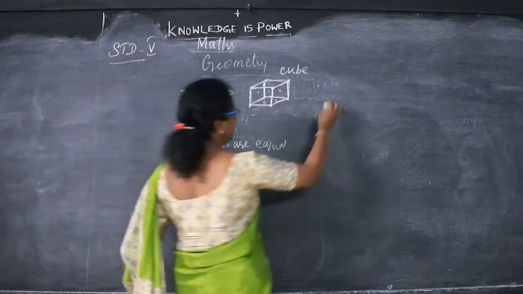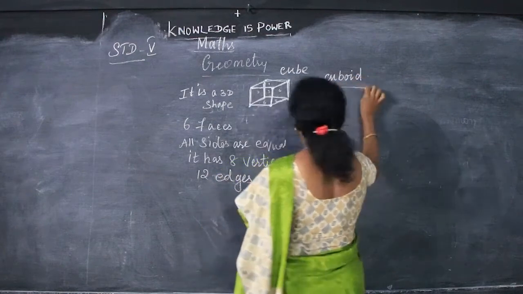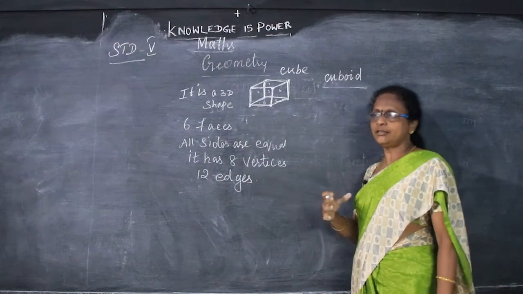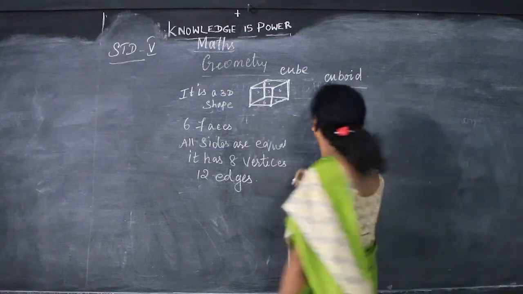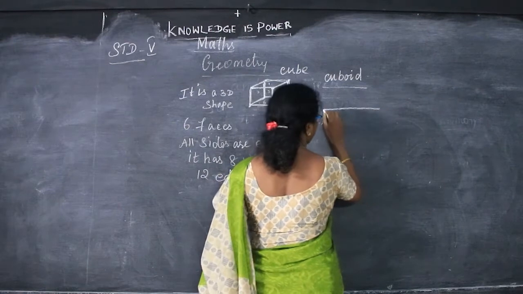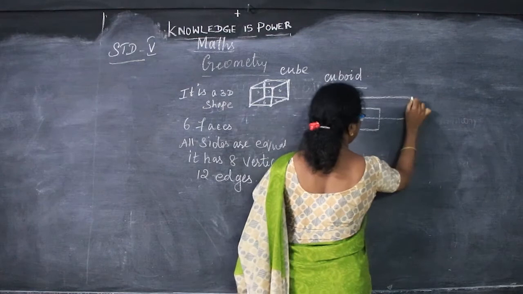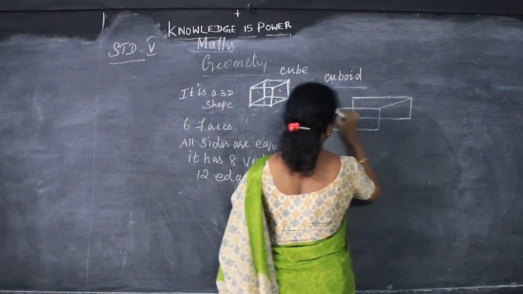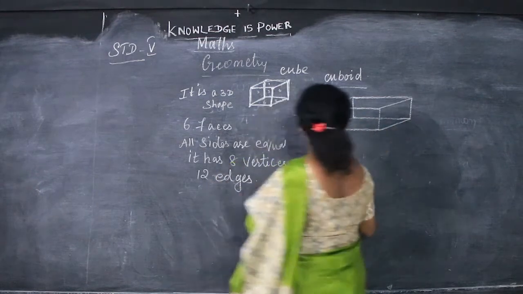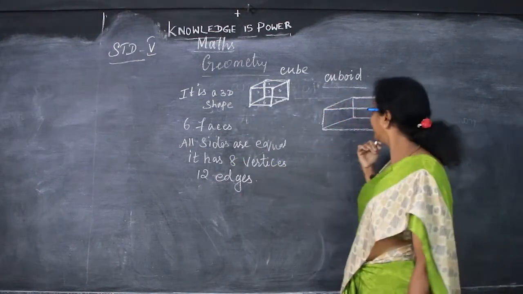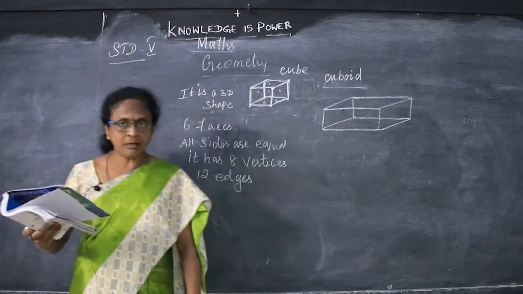Now you can draw the cuboid. I have already taught you about the cuboid also. Inside one rectangle, we have to draw another rectangle and put the lines. That makes the cuboid. So try this. It is very easy. You can try, you can even draw at home. I think most of you children know how to draw this. 4th standard students, I have already taught you this in the previous classes, last year's classes. So you know how to draw this.